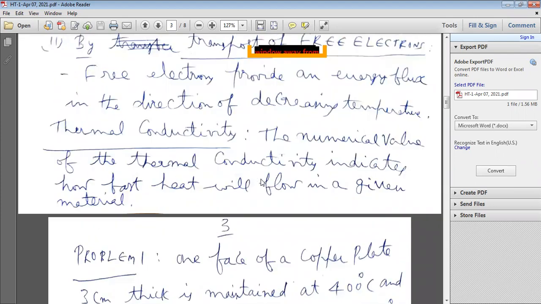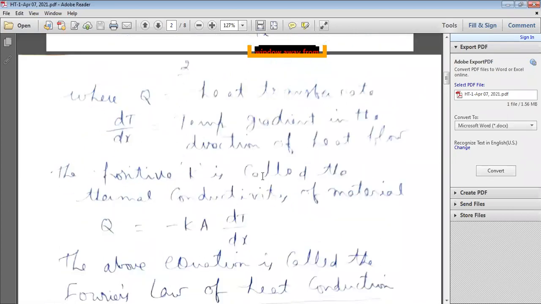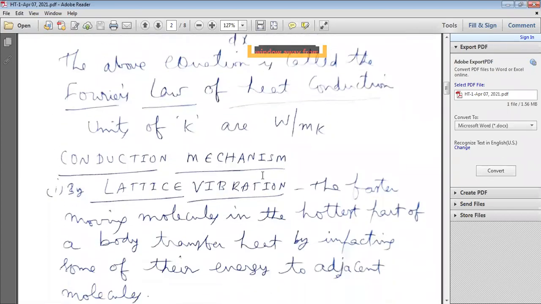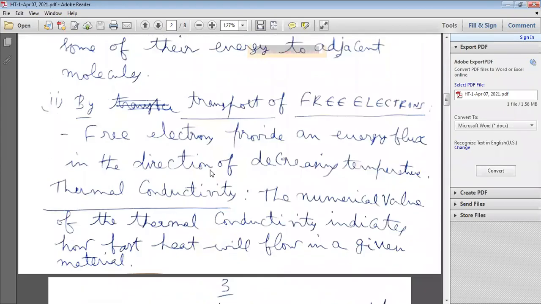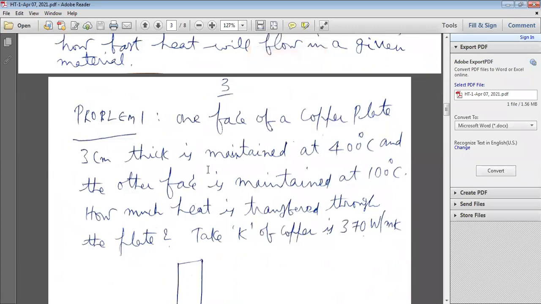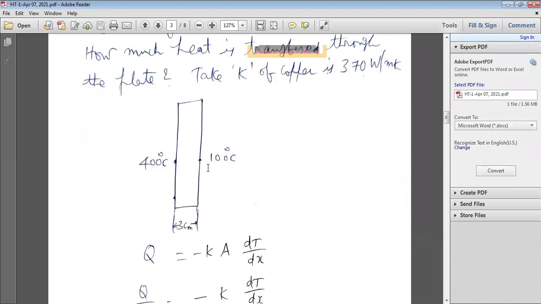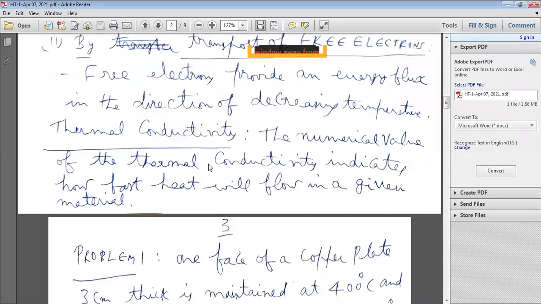Okay? So that's about briefly what is conduction heat transfer, how the heat transfer takes place through conduction, the conduction mechanism. After that we will discuss a small problem on this conduction.